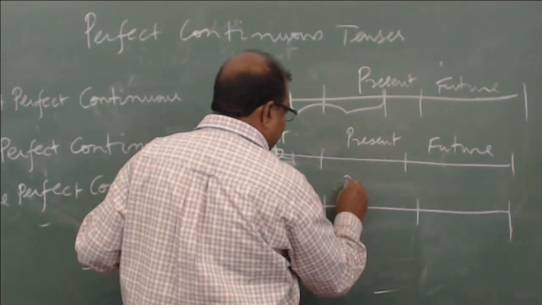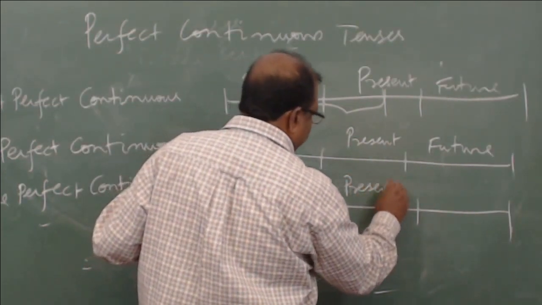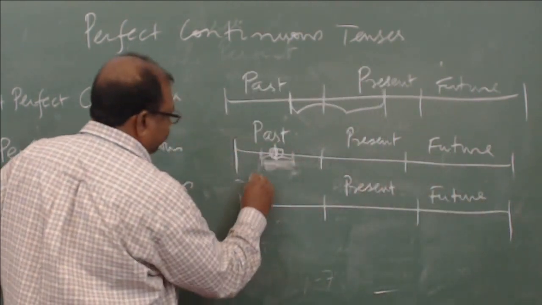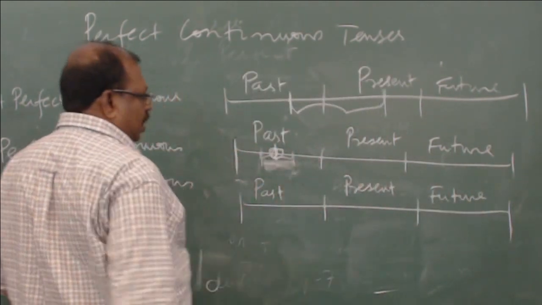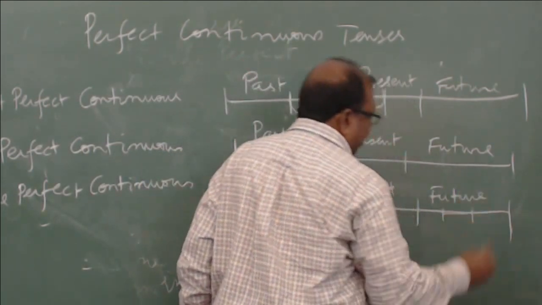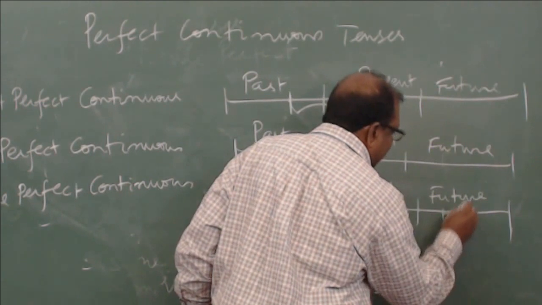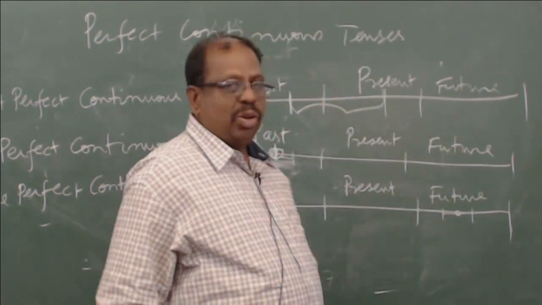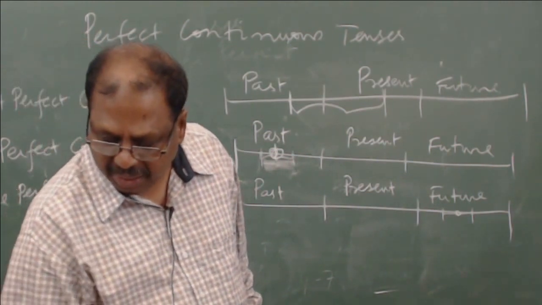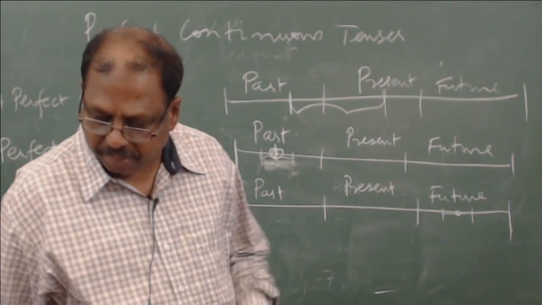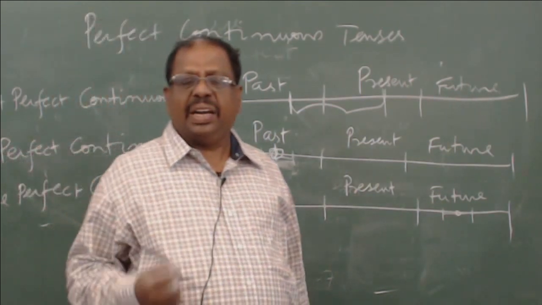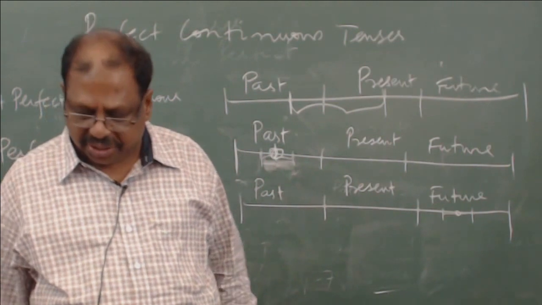This is present, this is future, and this is past. Something is happening in the future for a duration, and there is one event happening in the middle. Here only you will be using the future perfect continuous tense.